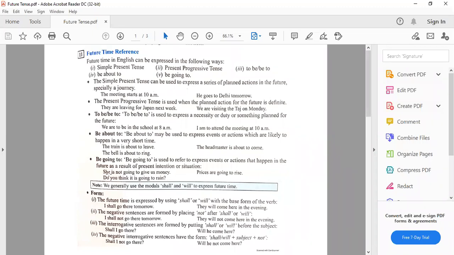Do you think the situation is going to be worst due to pandemic in the coming years or in the coming months? That is, अब present जो situation है इसका effect जब हमें future में नजर आएगा, for the future action, to express that action we can use going to.